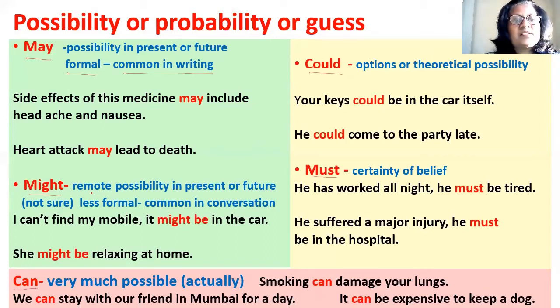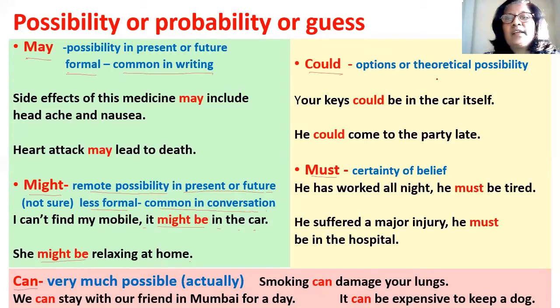Then might expresses remote possibility. That means it is less possibility in present or future. When you are not sure, we use might to express possibility. It is less formal and it's common in conversation. So we can say, I can't find my mobile. It might be in car. So there's a possibility of mobile being in car. She might be relaxing at home. So there's a possibility that she might be relaxing at home. So it expresses possibility, but here the possibility is less.